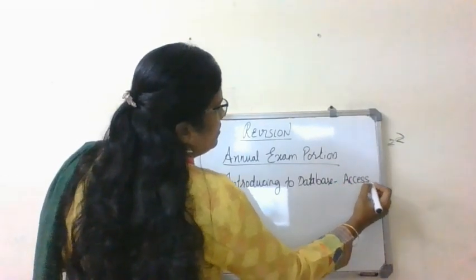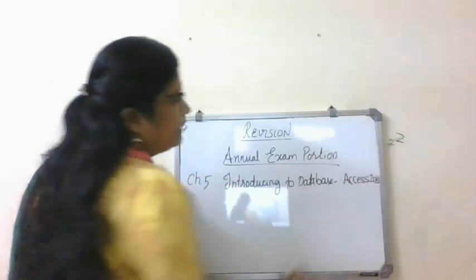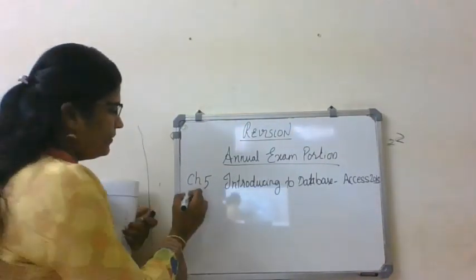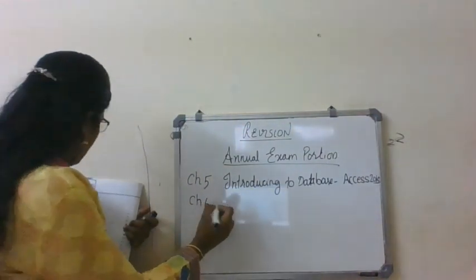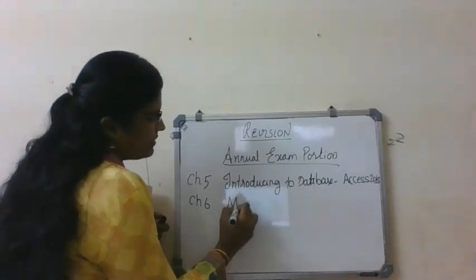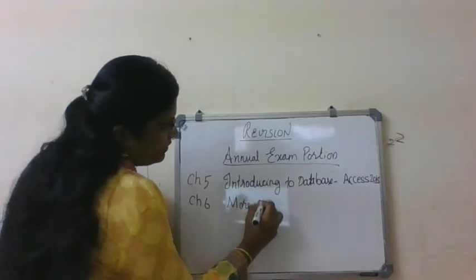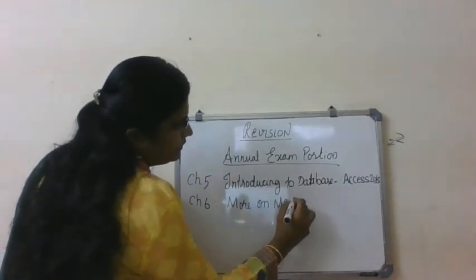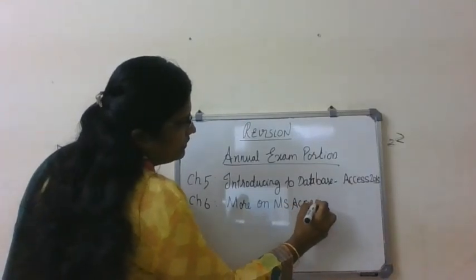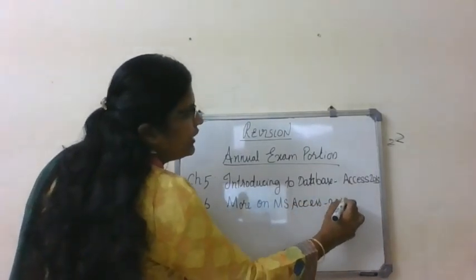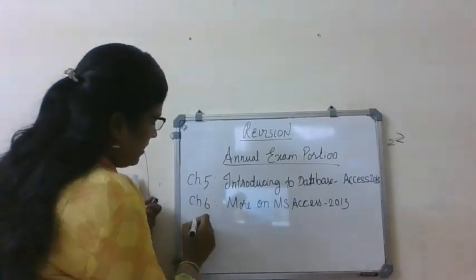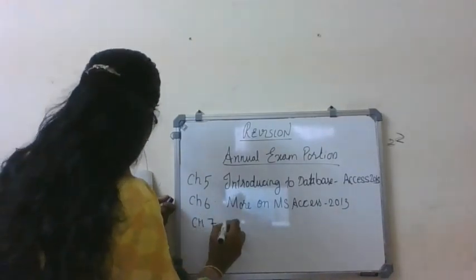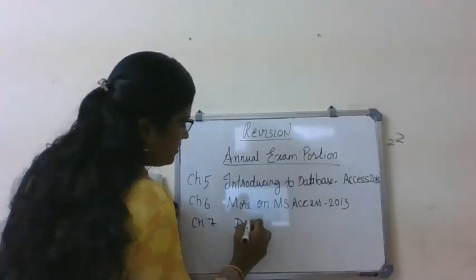Access 2013. So chapter 5 is there. Then chapter 6, more on MS Access, the same chapter continuation. Then chapter 7, developing apps.